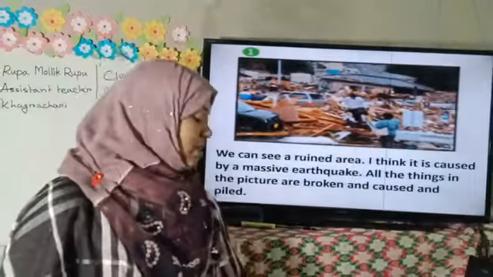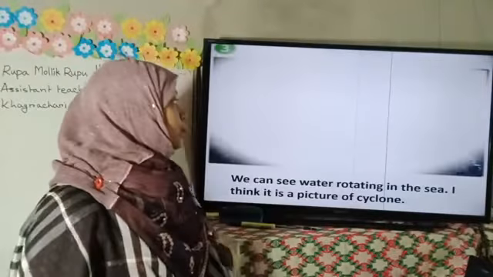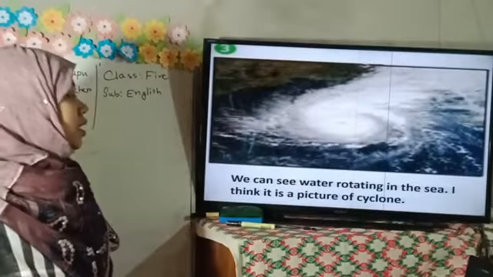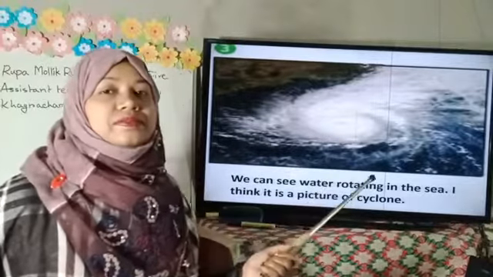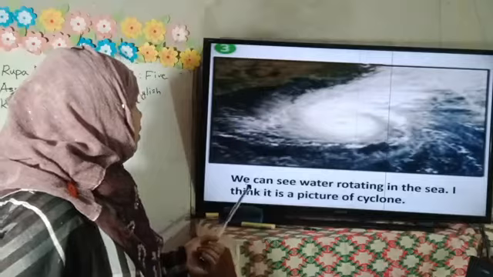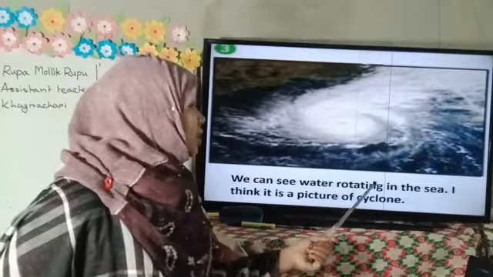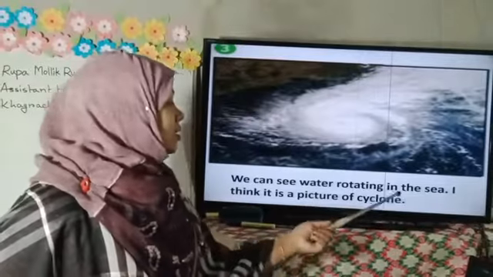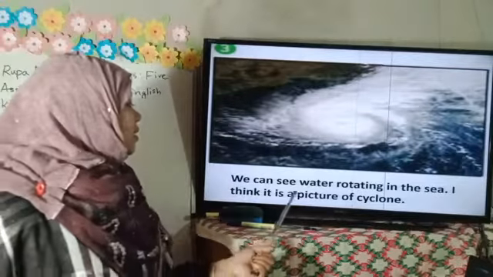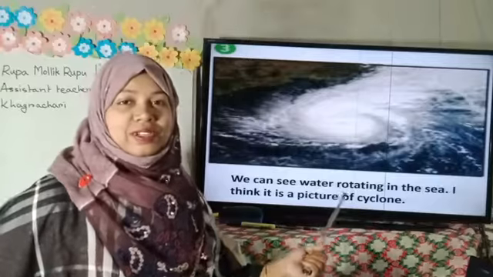Now, I would like to discuss picture number 2. Dear students, what can we see in this picture? We can see water rotating in the sea. I think it is a picture of a cyclone.